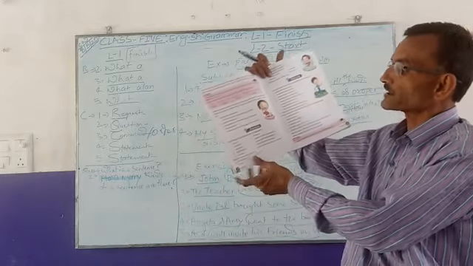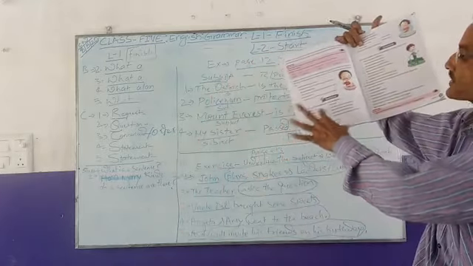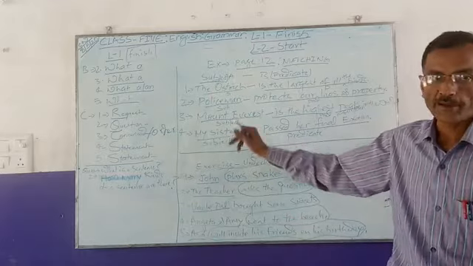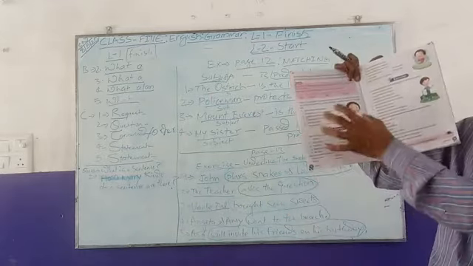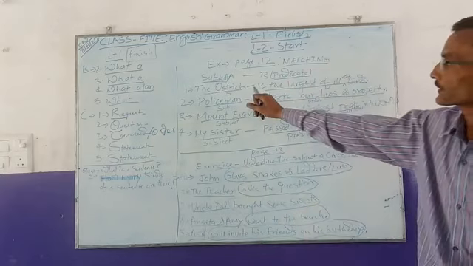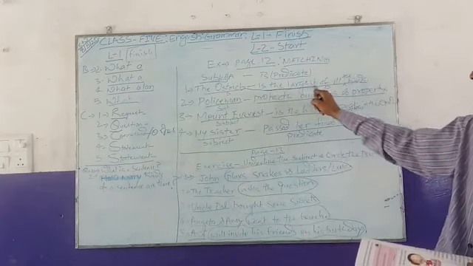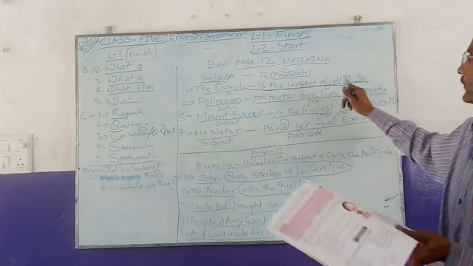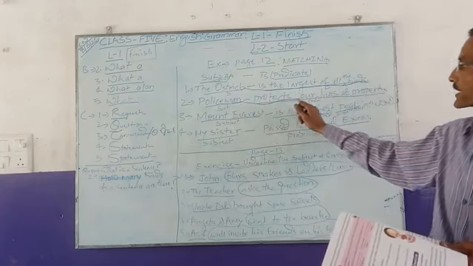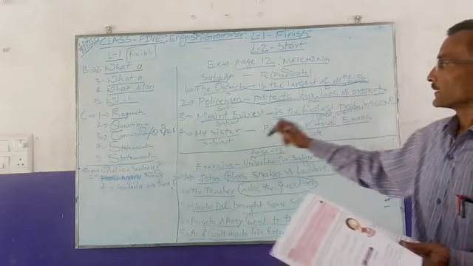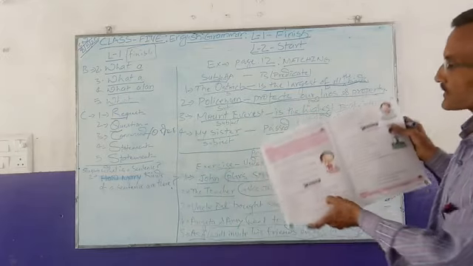Now this matching has come. You have to match this. I have matched it. You need to copy it. This matching is jumbled, but I have made it simple. The ostrich is the largest of all the birds. Policeman protects our lives and property. Mount Everest, like this the exercise is going on.